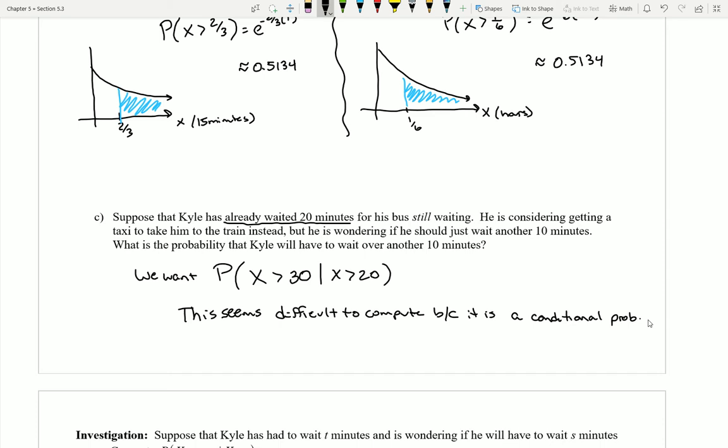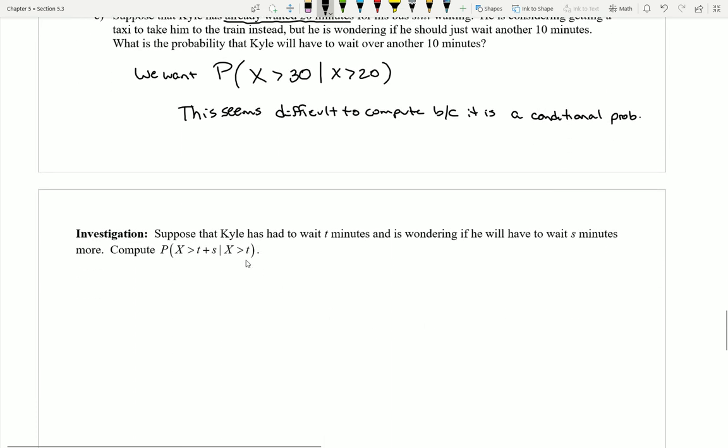we can come up with a way to calculate this much more simply. Let's take a look. I'm going to kind of generalize the scenario that we have up above to try to see if there's some cool underlying property that's happening here. Suppose that I've had to wait t minutes, and I'm wondering if I will have to wait over s more minutes. So it's kind of like t right now is in the role of where my 20 used to be. Right? I've already had to wait this time. And the s minutes is kind of like playing the role of the extra 10 that I was going to wait up there. So what I'm really curious about is if I have to wait the 20 plus the 10, given that I've already waited over the 20.